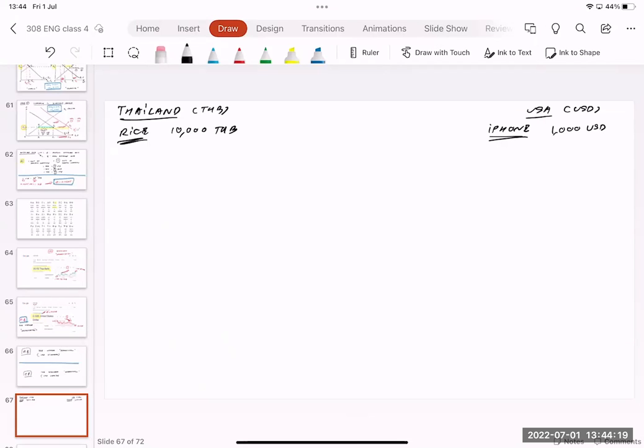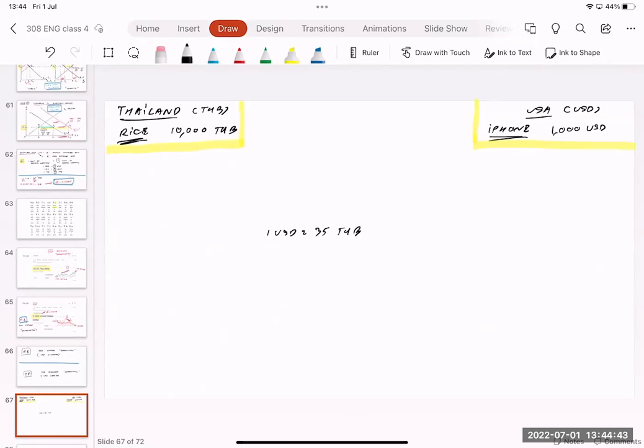Okay, so I'm going to show you the case of international trade between two countries. For example, in the middle, let's say right now, today, 1 US dollar equals 35 baht.